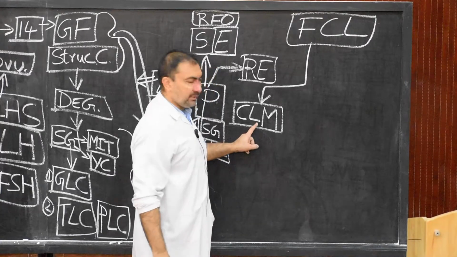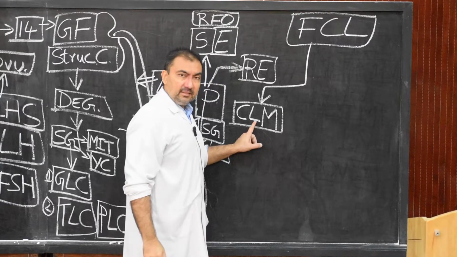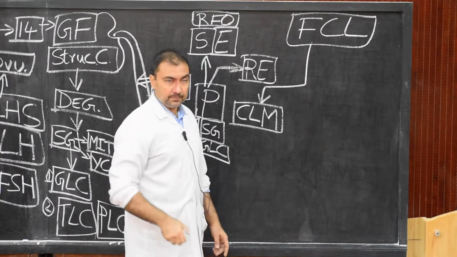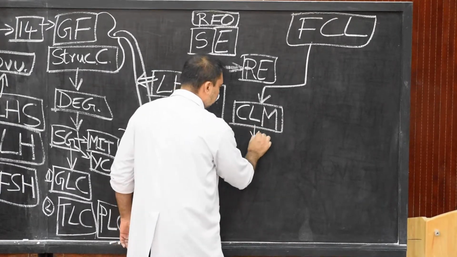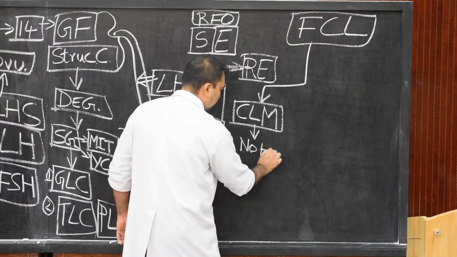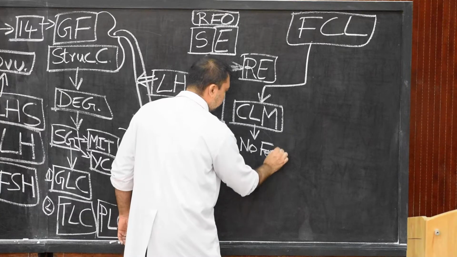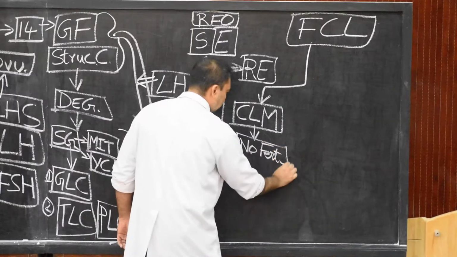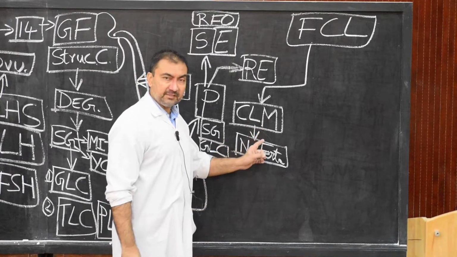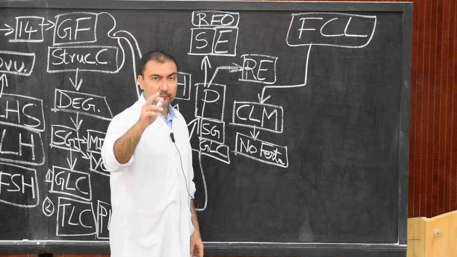The corpus luteum of menstruation will develop if there is no fertilization. If there is no fertilization, then the corpus luteum which is present now in the ovary will remain for 12 to 14 days.